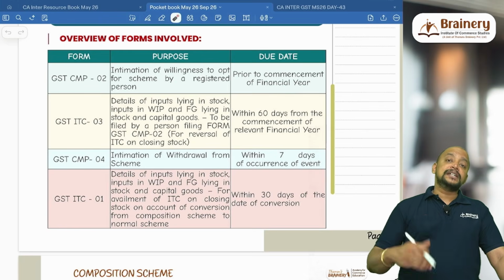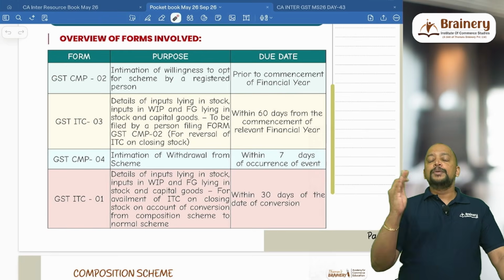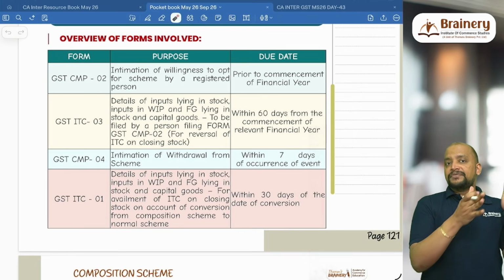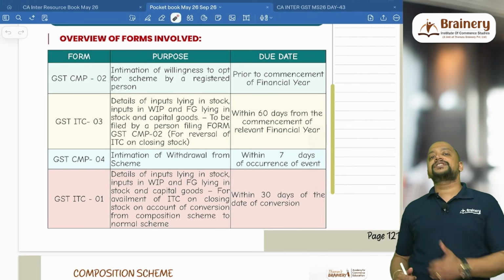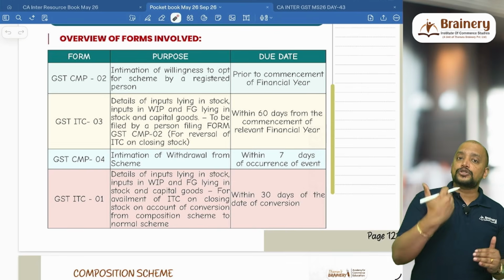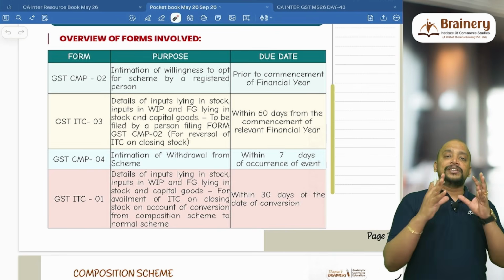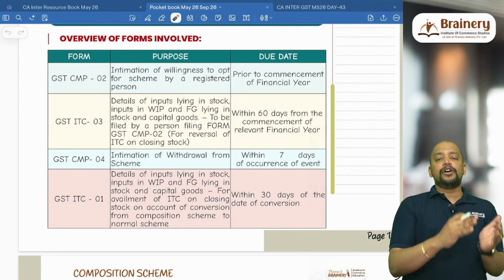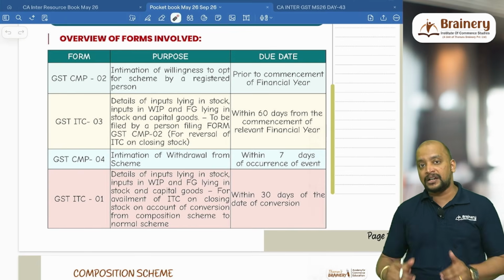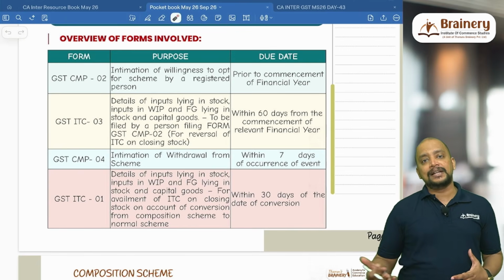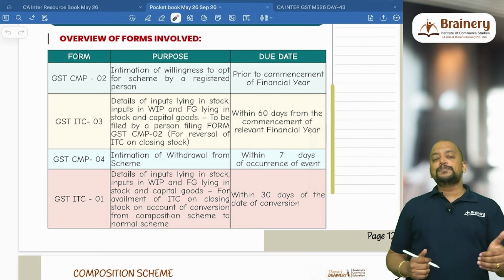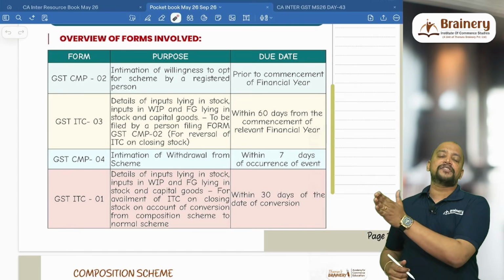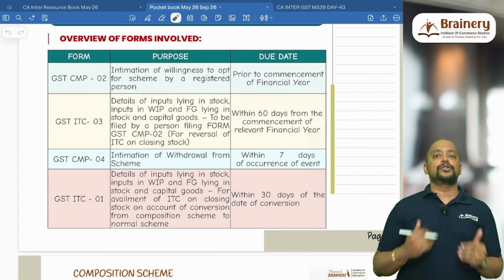In the same way, whenever we enter into the composition scheme, we will file CMP2 before the commencement of the financial year. When we enter into the composition scheme, we need to reverse, because so far we were under the regular scheme and when we enter into the composition scheme, we cannot enjoy the ITC. So ITC needs to be reversed as per 18 subsection 4. So much of the ITC already availed on inputs as such held in stock, inputs in the form of WIP held in stock, inputs in the form of FG held in stock, and on capital goods based on the balance life, we need to reverse the ITC. So this particular ITC is to be reversed in ITC 3 form within 60 days from the commencement of the financial year, because only before the commencement of the financial year can we go for the composition scheme.